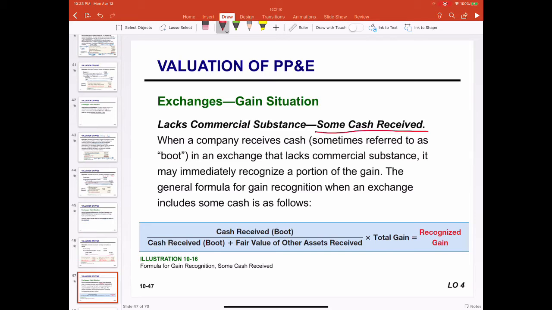Cash received, we refer to it as the boot, which is used to calculate the gain to be recognized. The formula is this. If some cash is received, the boot is the numerator. The denominator is the boot plus the fair value of the newly acquired asset. Multiply by the total gain, and that's the gain recognized.